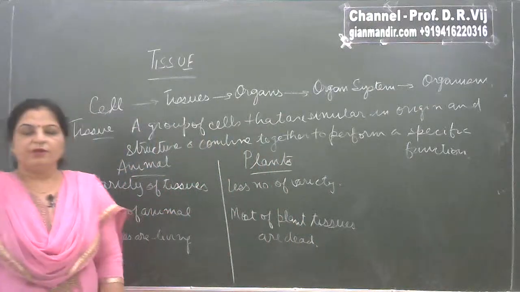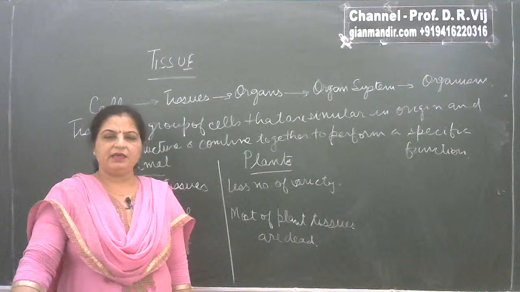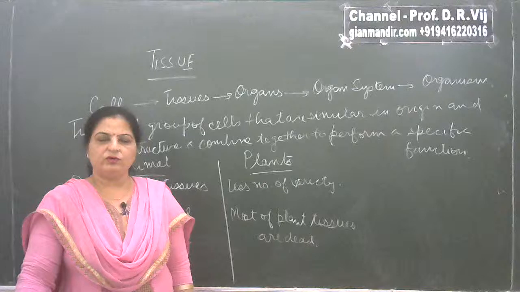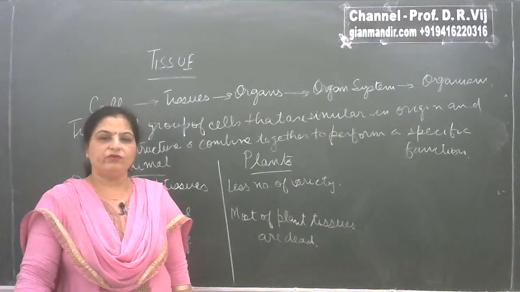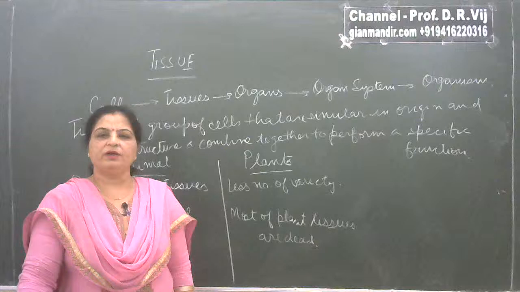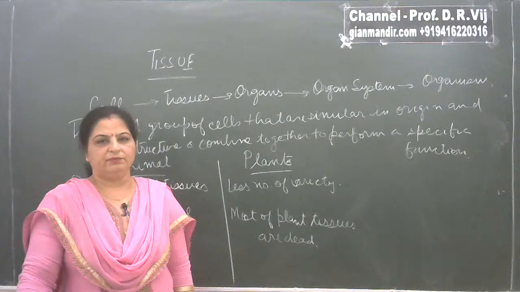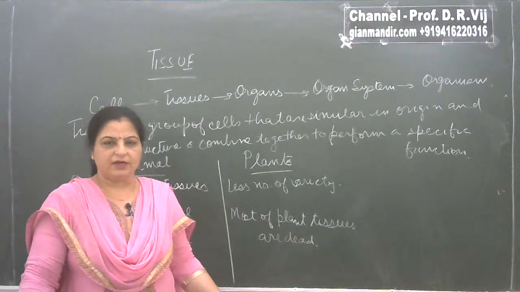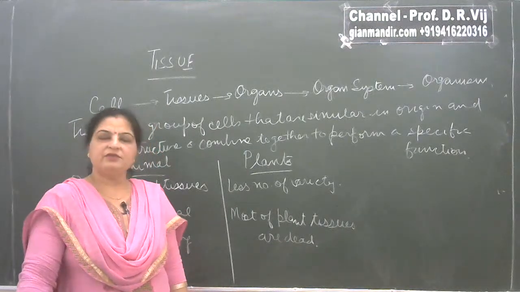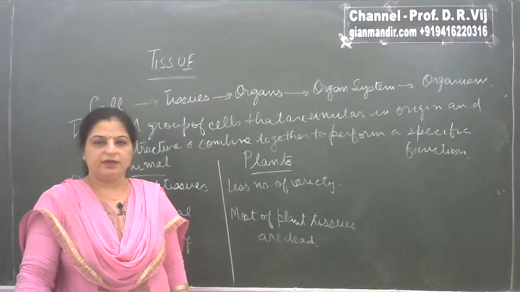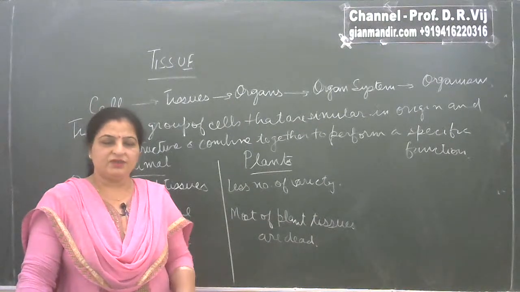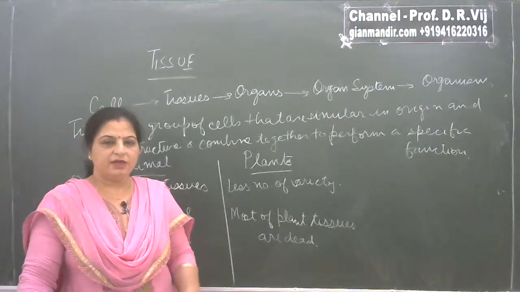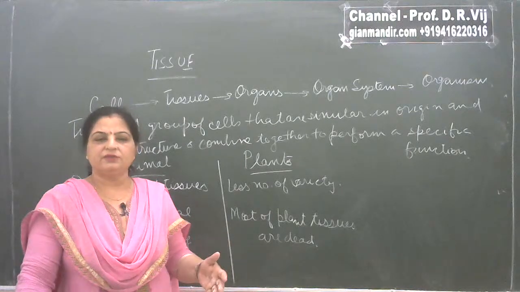Why so? Because animals are motile; they keep moving from one place to another for various reasons. They move in search of food, in search of shelter, or in search of a mate, and for this movement they require a lot of energy. In order to produce that energy, most of the animals' tissues are living. On the other hand, plants are not motile, they are stationary. In that case they require less energy, and because of this most plant tissues are dead, as they require less energy but more mechanical strength.